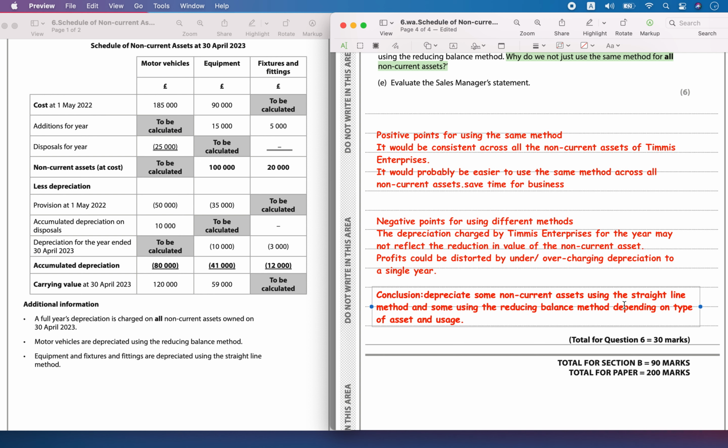So in conclusion, they should be using both straight line and reducing balance methods, and they should consistently apply them to the non-current assets based on the type.